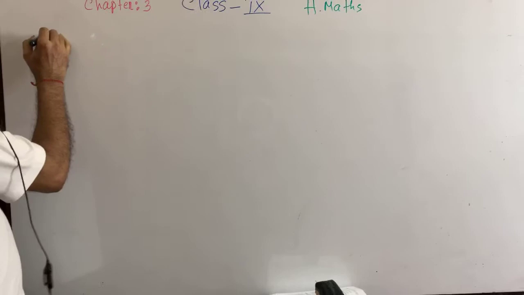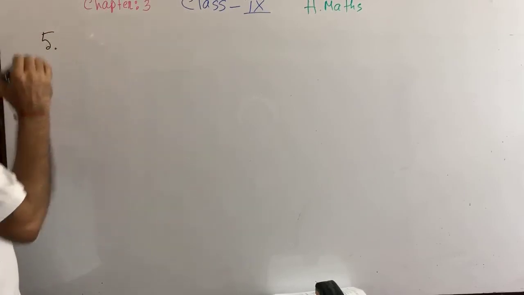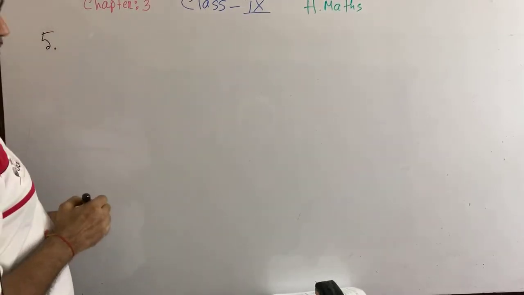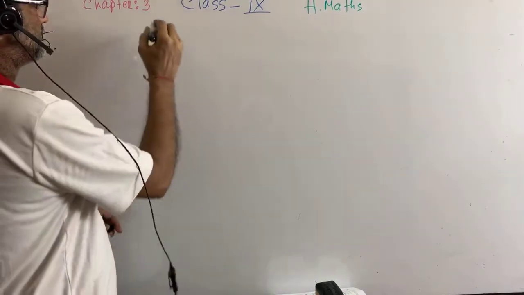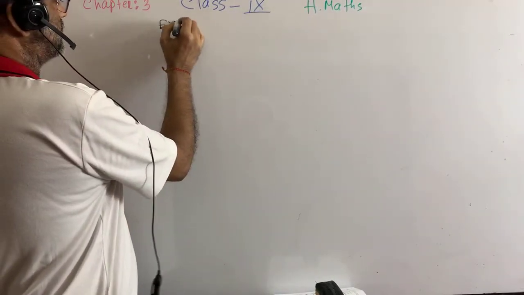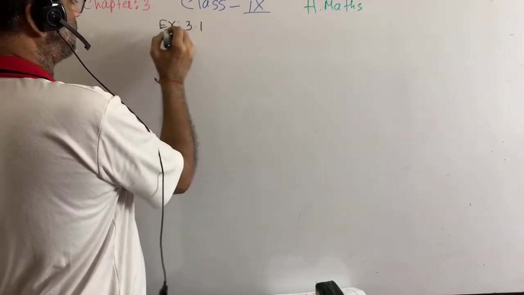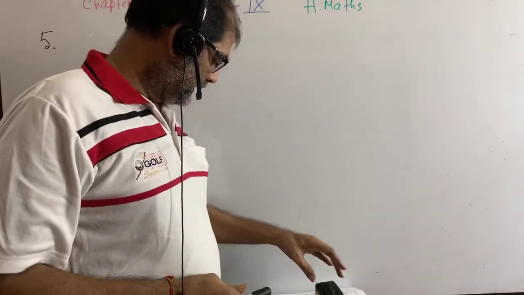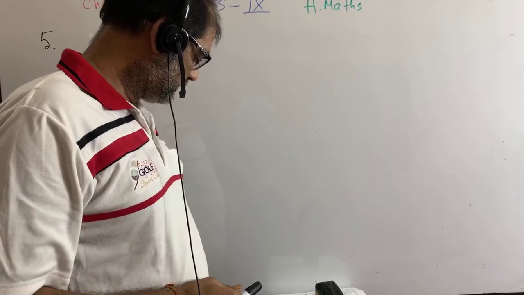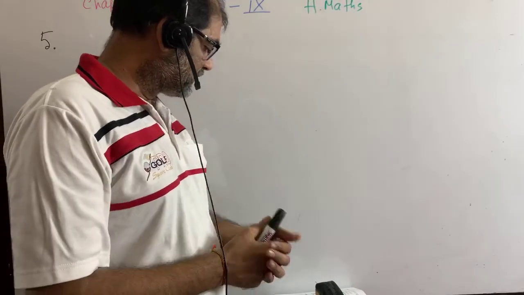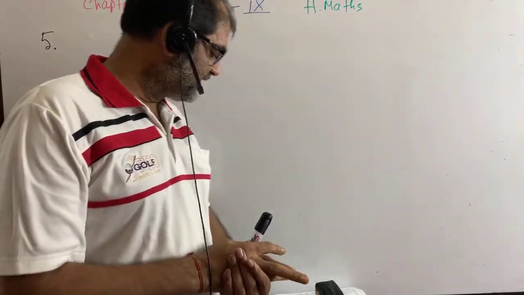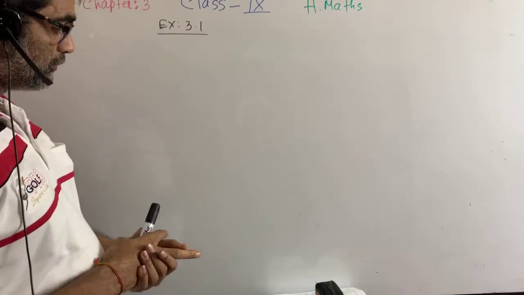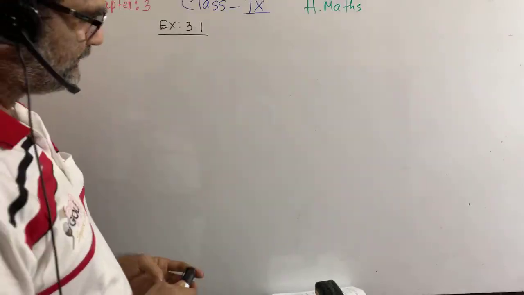Question number 5, exercise 3.1. Here it is written that in triangle ABC, the side BC is trisected at the points P and Q. What is meant by this?